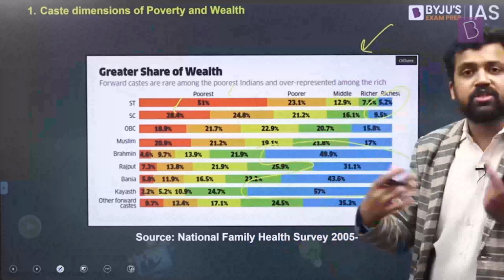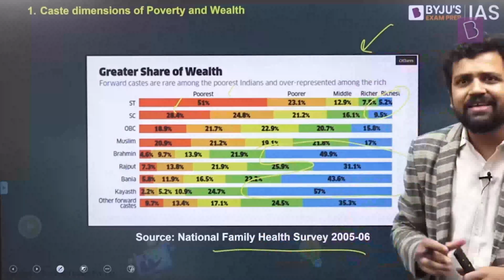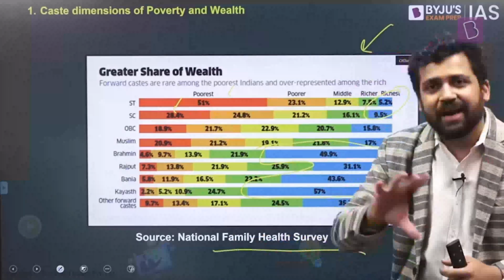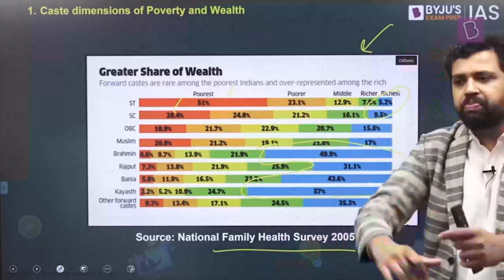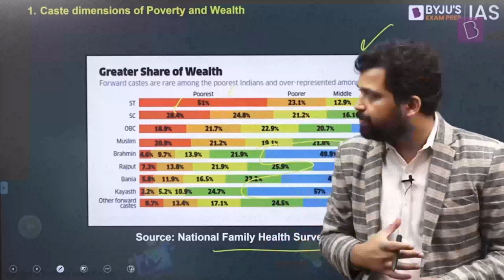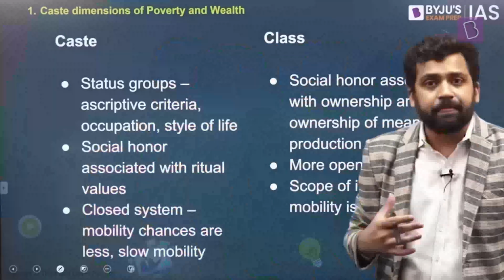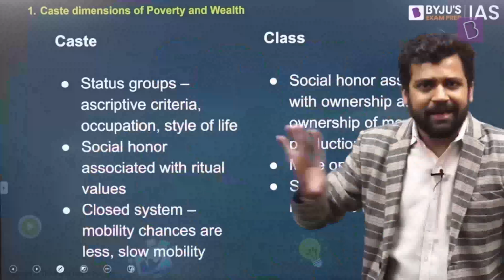And this again is a government source, right? It's not something that has been done by some random organization. It's National Family Health Survey data. So again, all these things point to the fact that somewhere there is an overlap between caste, tribal identities, and class dimensions. Right? So we talk about all these things, but I thought since we are having some data, why not discuss it? And this is all based on an article that was there on TPW. Now, this is the first part, which talks about empirical evidence, which gives you an idea about how caste and poverty and wealth might be linked with one another.